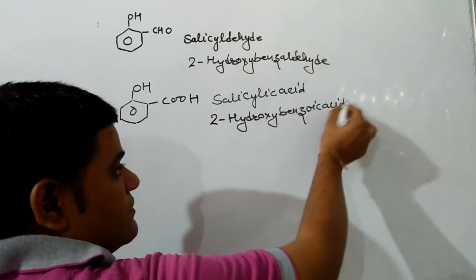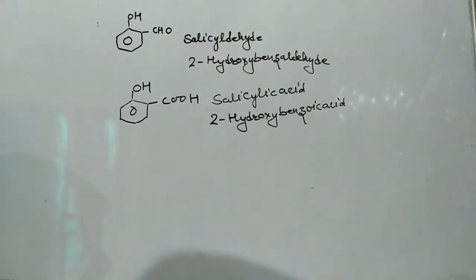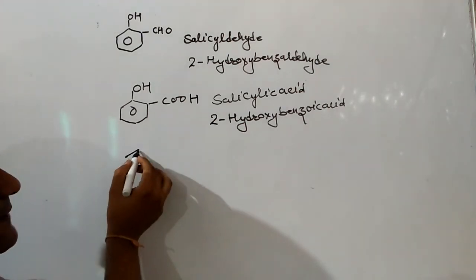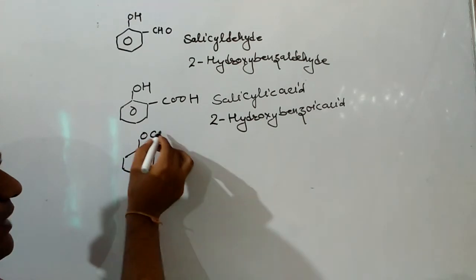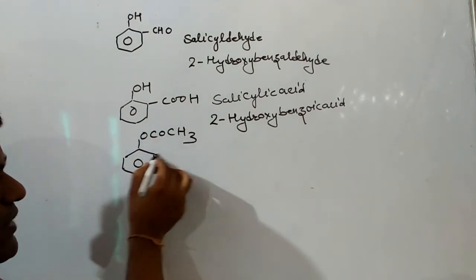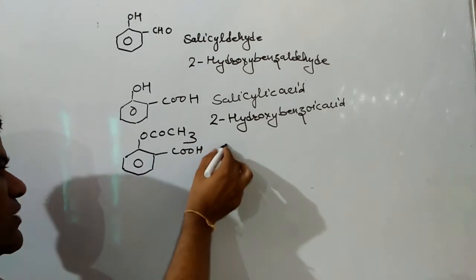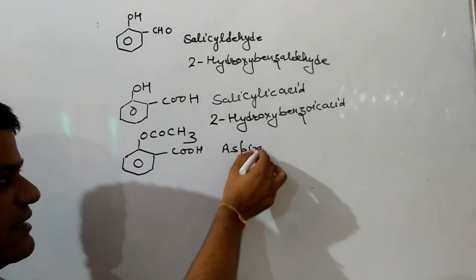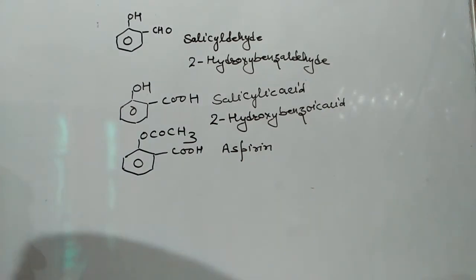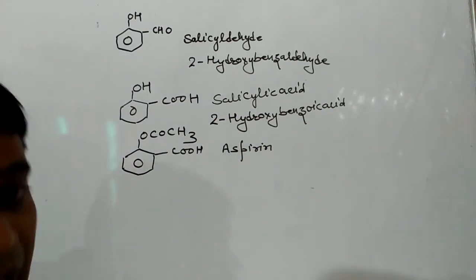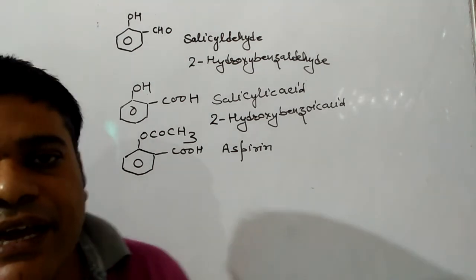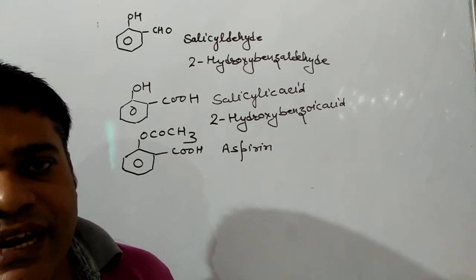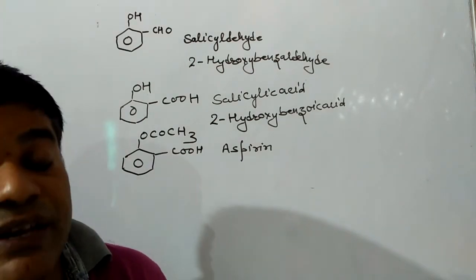Next are a few medicines which are very important, which are going to be discussed in chemistry in everyday life or in objective exams. The first one is aspirin, also known as ortho-acetoxybenzoic acid, and aspirin is used as antipyretic as well as analgesic. Antipyretics are used to lower the body temperature, and analgesics are used to relieve pain.